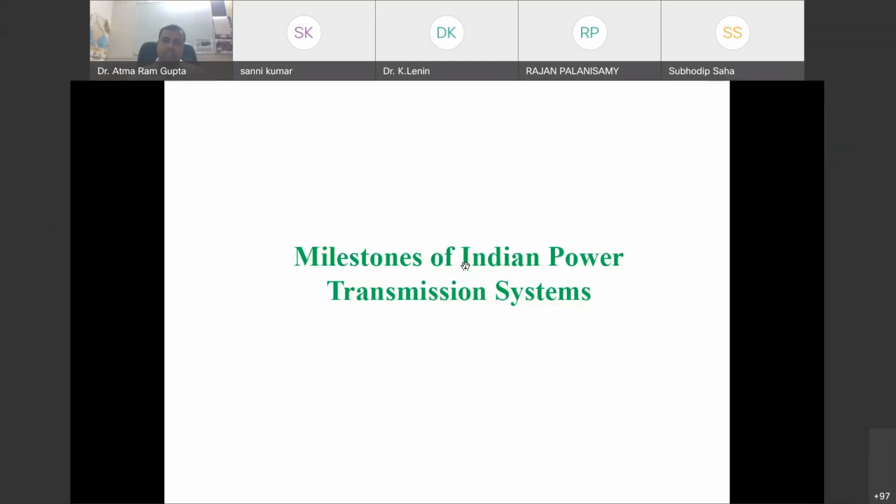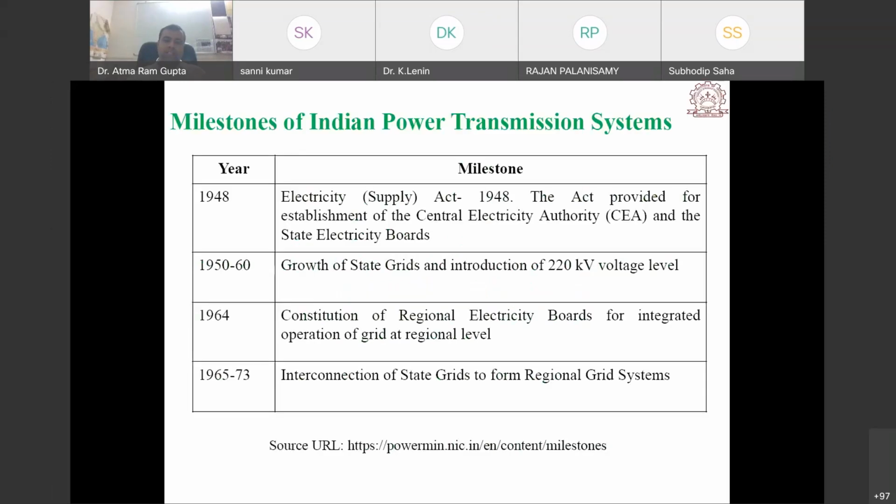Next are the major milestones of the Indian power system in the transmission sector. After independence, in 1948, the Electricity Act 1948 was there. The act provided for establishment of the Central Electricity Authority. This act gave the guideline to establish the Central Electricity Authority and the State Electricity Boards.